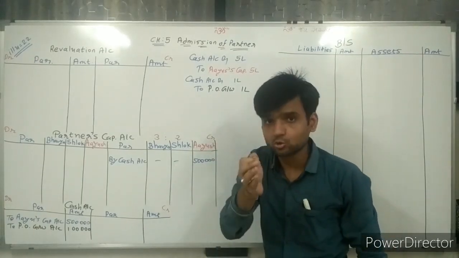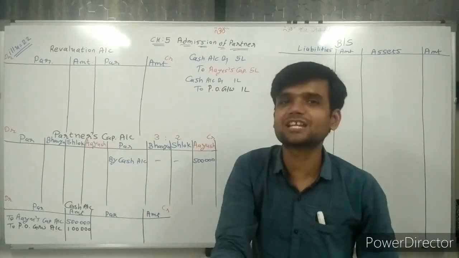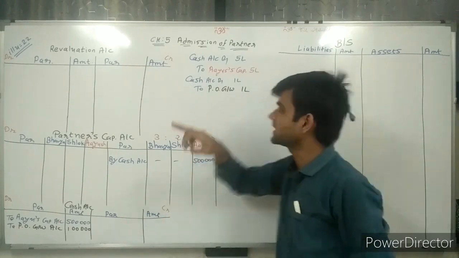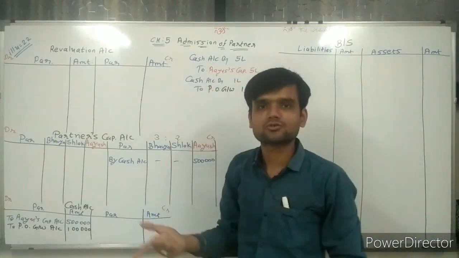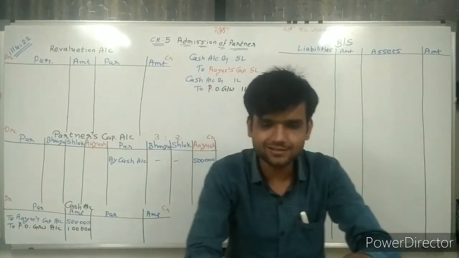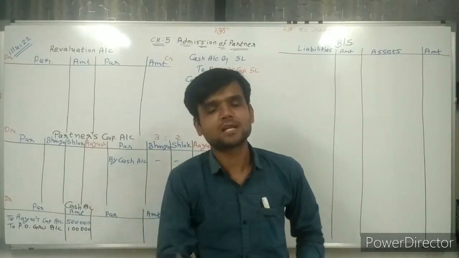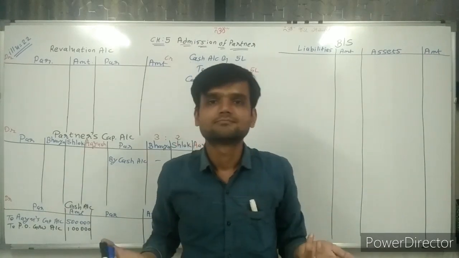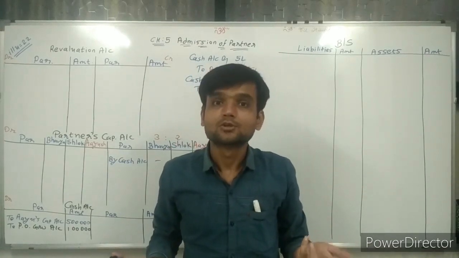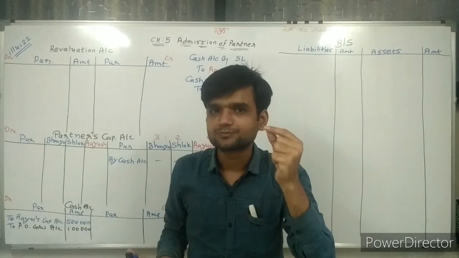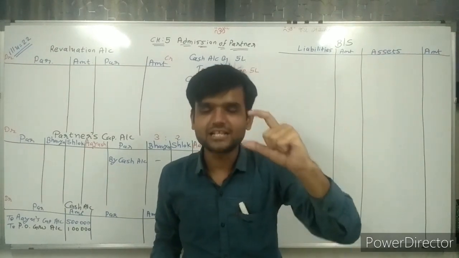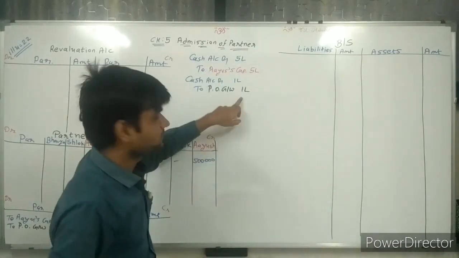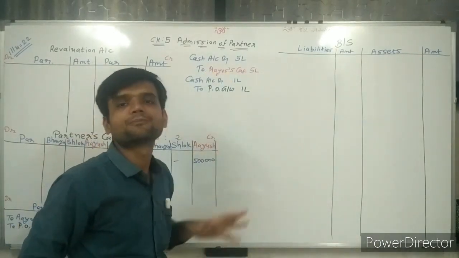To that particular partner we are giving the value of goodwill. We are transferring this goodwill value to that account. But sir, till this point we don't know what sacrifice is done by which partner. So it depends on what? Sacrifice. So here one short sum we need to do, that is, find the sacrifice done by which partner. And in the ratio of sacrifice, this 1 lakh rupees is distributed.